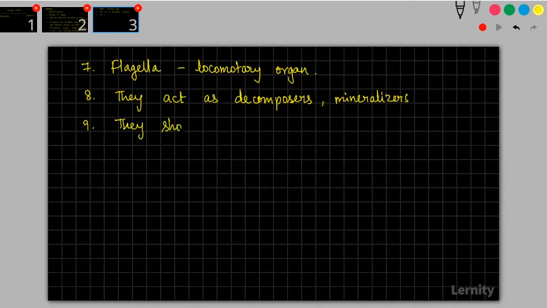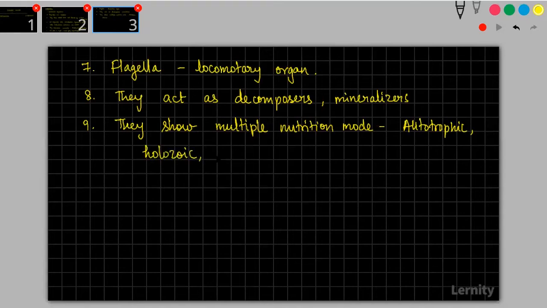They show multiple nutrition modes: autotrophic, holozoic, saprotrophic, and parasitic. Okay, so these are the characters of monerans.